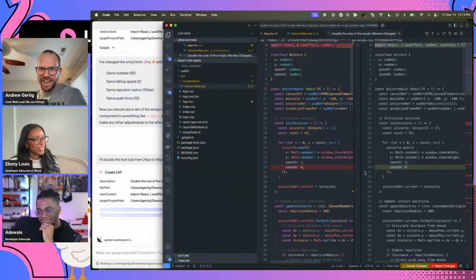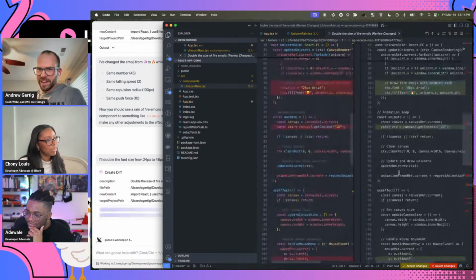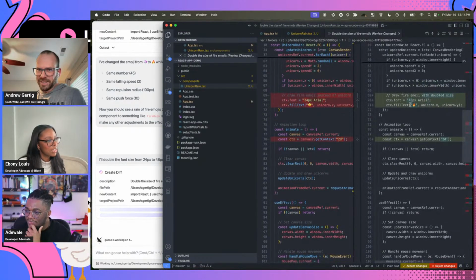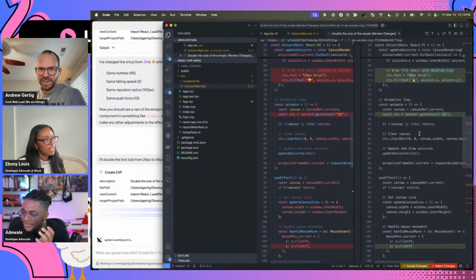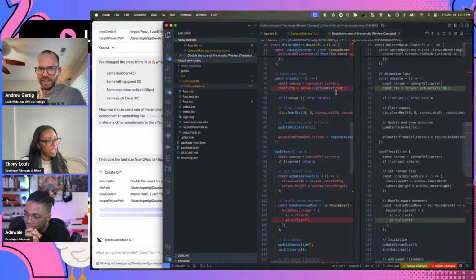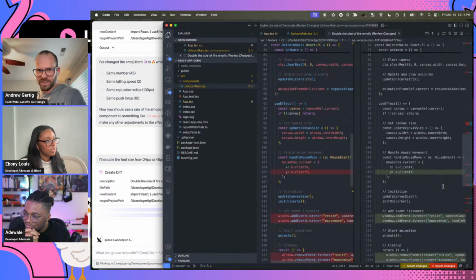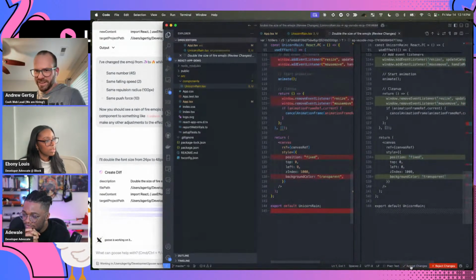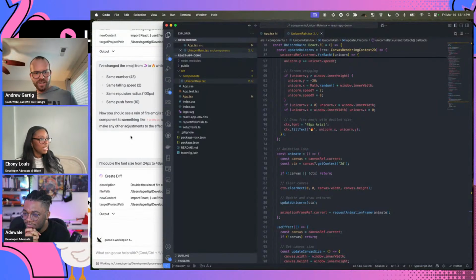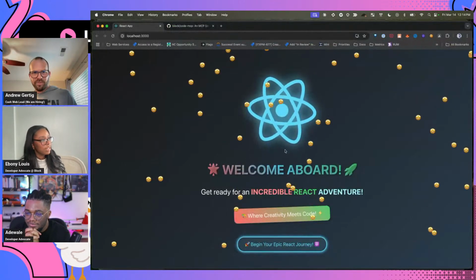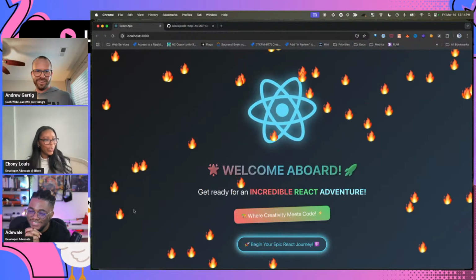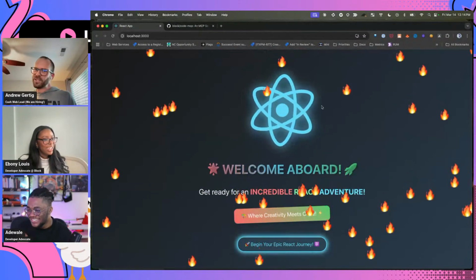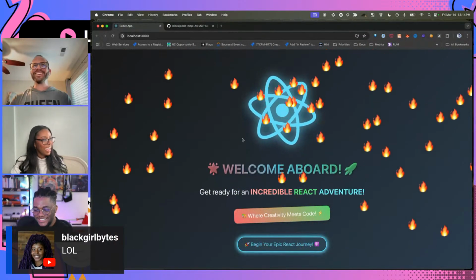Okay, so we see here that we've created a diff. It looks like it does change the font size to be twice as large. Yeah. And then a little cleanup on some quotes and so forth, right? Well, let's go ahead and see what this does. If we accept those changes, we should be able to jump over here. And if I reload, there we go. Those are huge. They're twice as big. I love it.